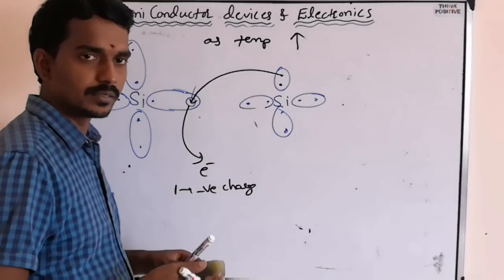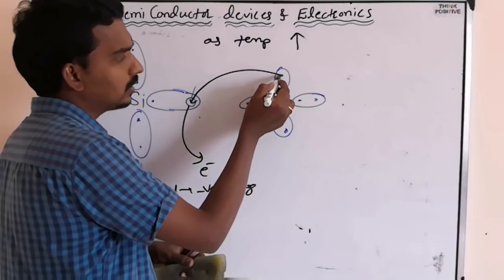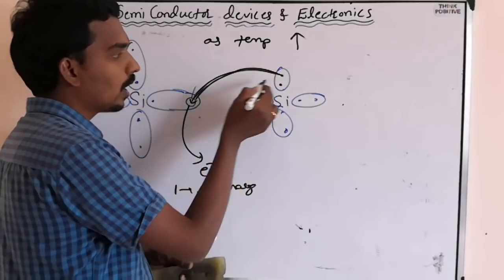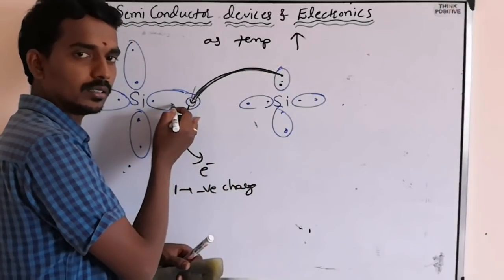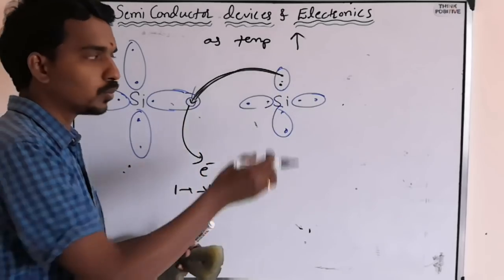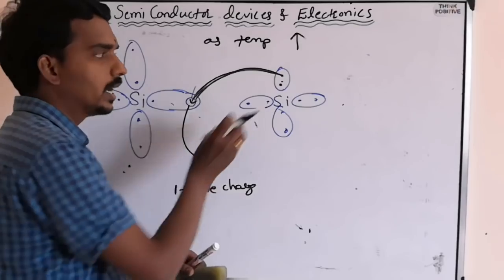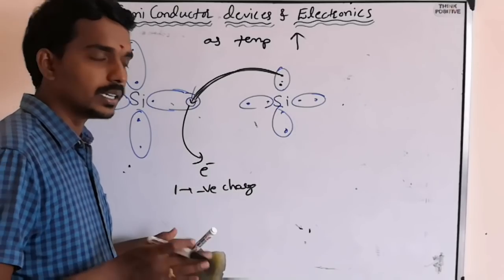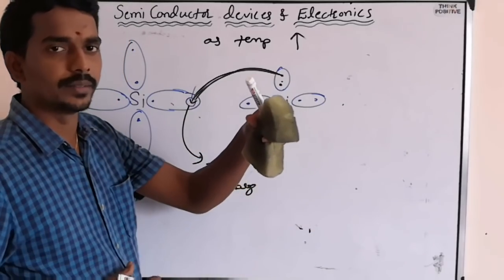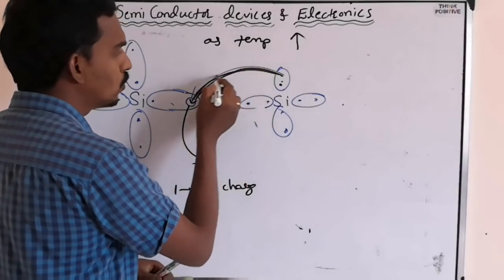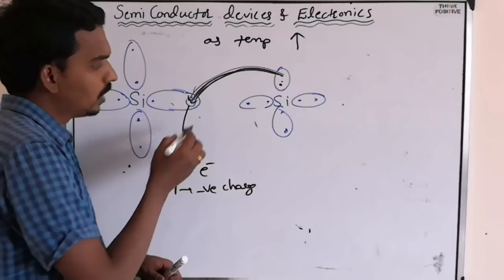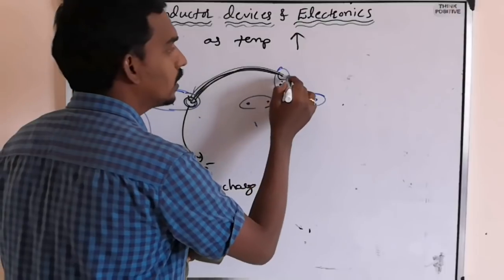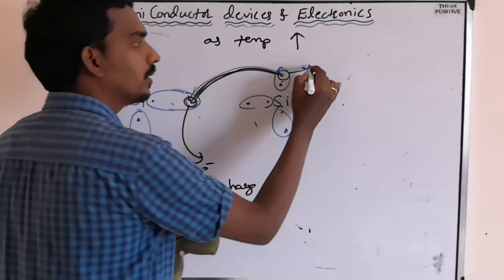because of temperature rise. Now, instead of becoming free, an electron may shift its position from one covalent bond to another covalent bond. The electron just shifts its position from one place to another. Here also it was bound, here also it will be bound. But the difference is the electron got shifted. That means the electron moved from here to here. Earlier there was a vacancy here, now after that a vacancy is created here.